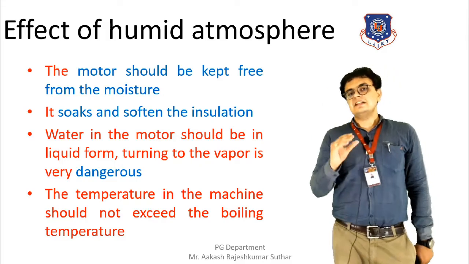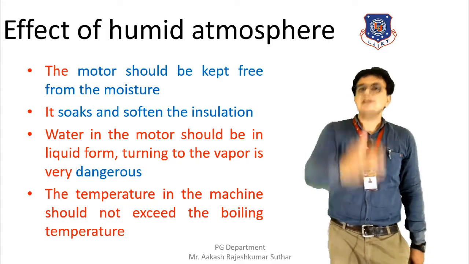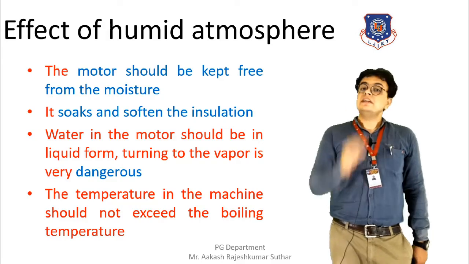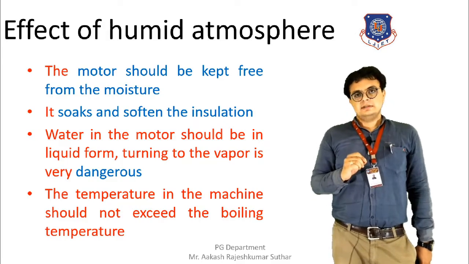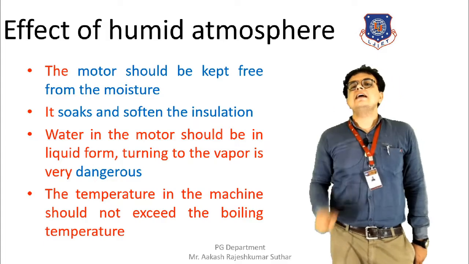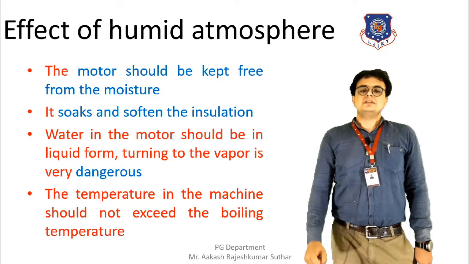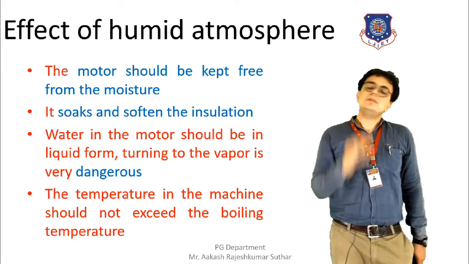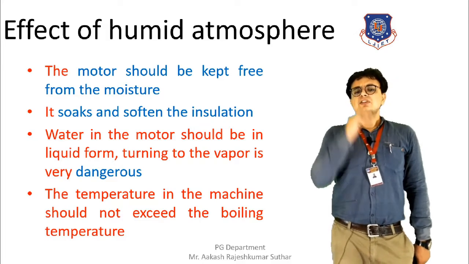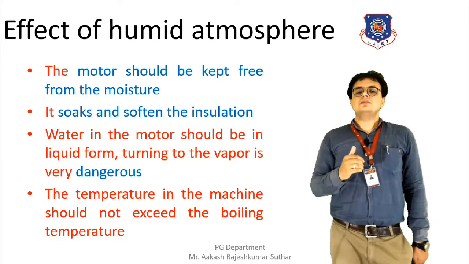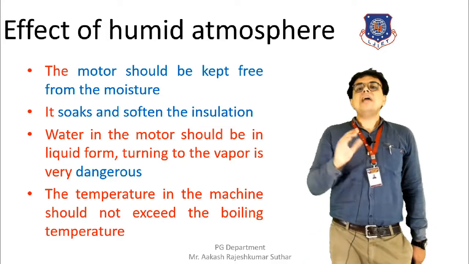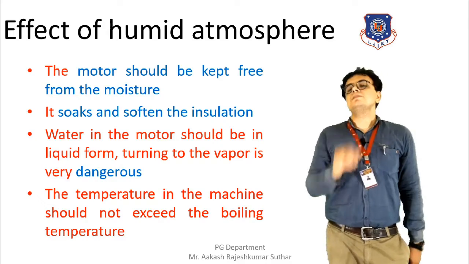Some steps are required to be taken so that wherever liquid or water is found, it should be in a liquid state. If it is found in a gaseous or vapor state, then it is highly dangerous to the machine. It is necessary to keep the machine free from moisture, because it will soak and soften the insulation, and that is why we need to avoid moisture in the electric motor.